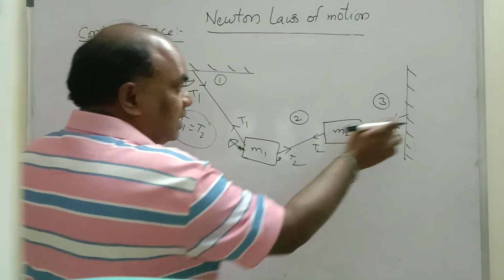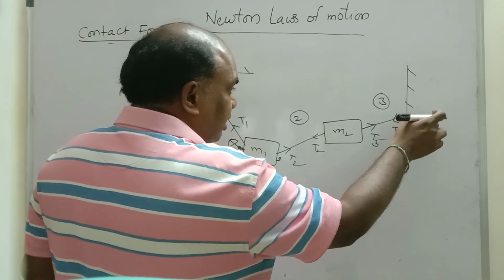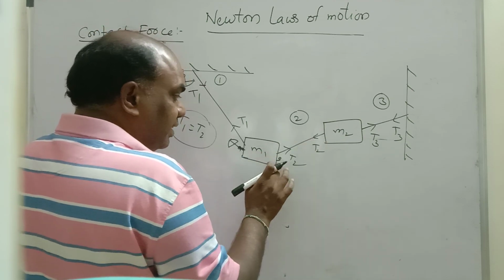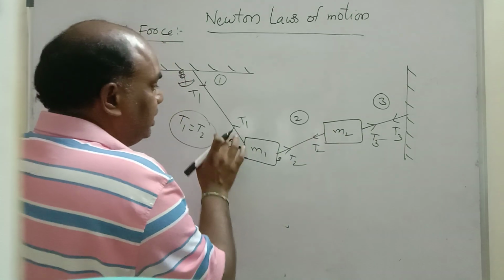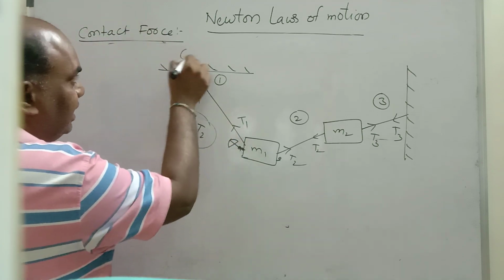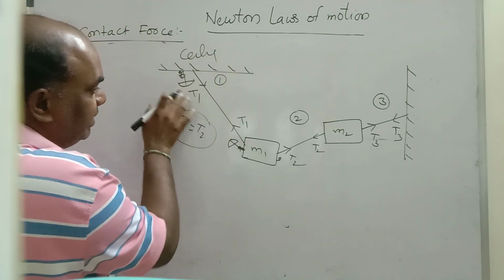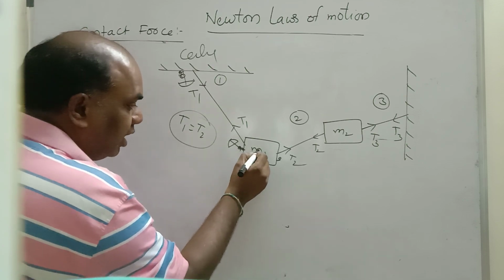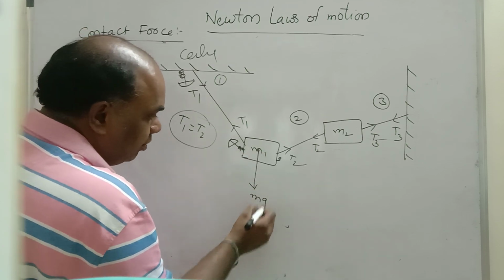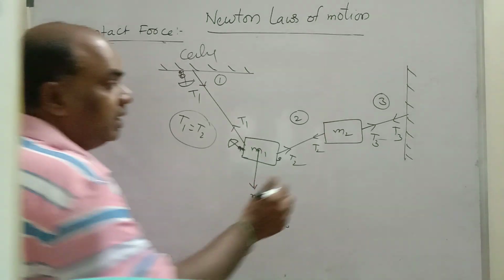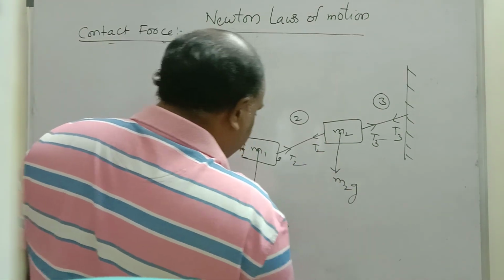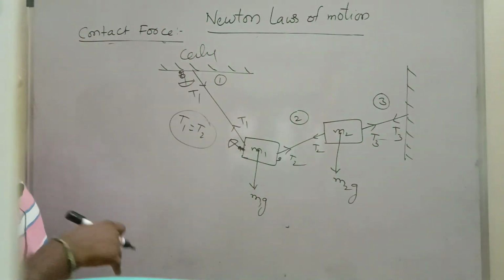Tension applied by the mass on the wall. Tension applied by the wall on the mass. Tension applied by M2 on M1. Tension applied by M1 on M2. Tension applied by M1 on the ceiling. Tension applied by the ceiling on M1. These two are equal and opposite according to Newton's third law. The weight always acts towards the center, M1G. Here also it always acts towards the center, M2G. M1G and M2G. These are all the total forces acting on the system.